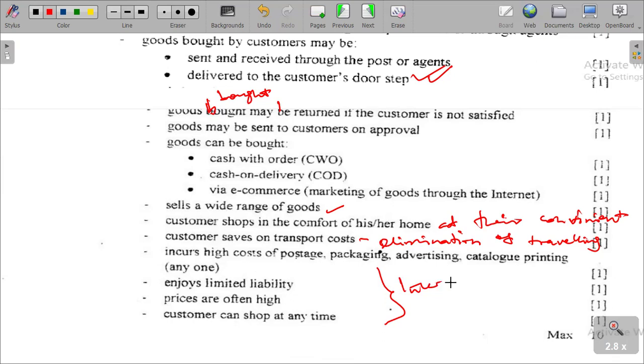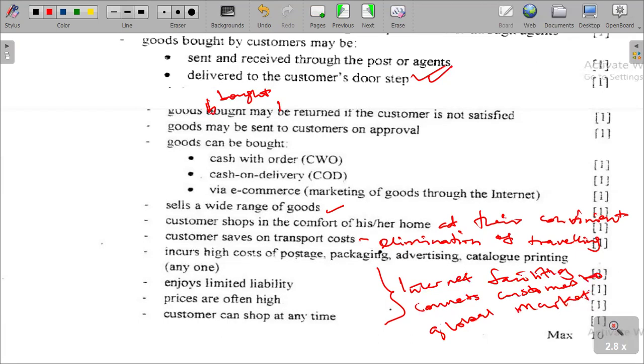The internet facilities connect people or customers to global markets, which is one other advantage we can give, as customers can shop at any time anyway.